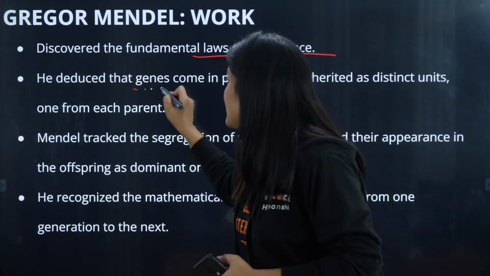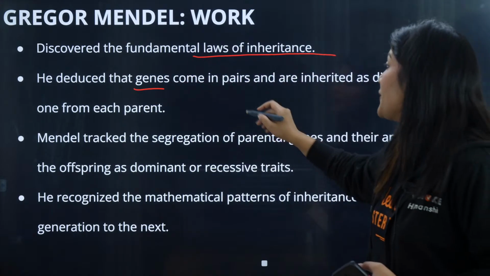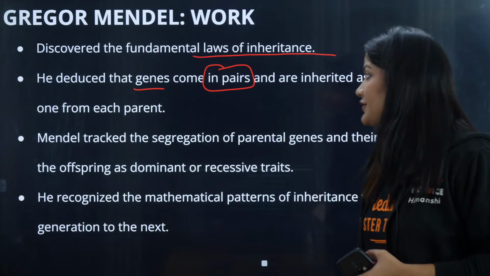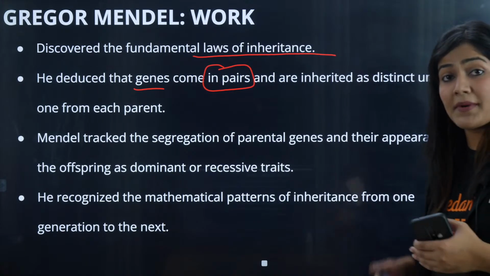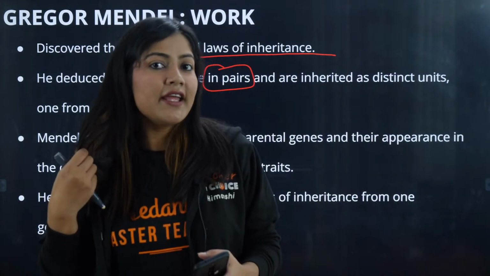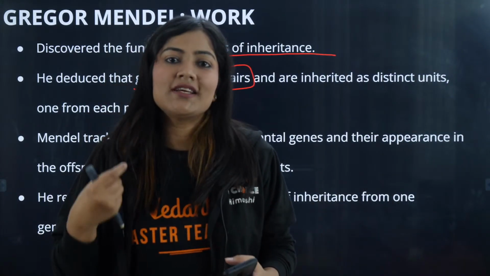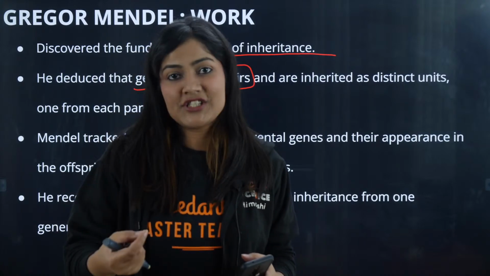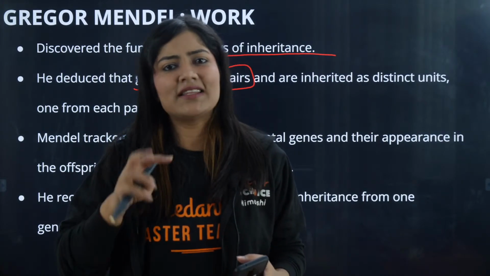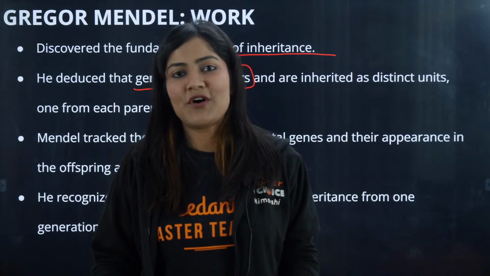He deduced that genes, which were known as factors, come in a pair. This is known as the law of paired factors. Hair texture, for example, is a trait controlled by genes, and there are lots of different types of traits.